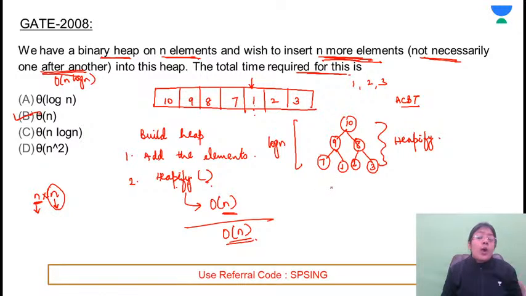For example, I am following one after another approach. So first of all, we need to heapify the tree. Correct? So maximum number of swaps, maximum complexity to add one element will be log n. And I want to add n elements, so the complexity comes out to be n log n. Right? So to add one element in the build heap, in the heap tree, to insert one element in the heap tree, what is the complexity?